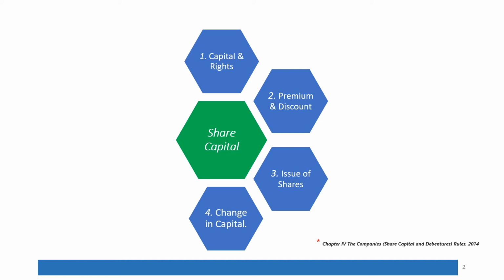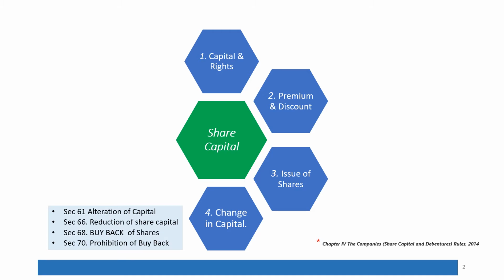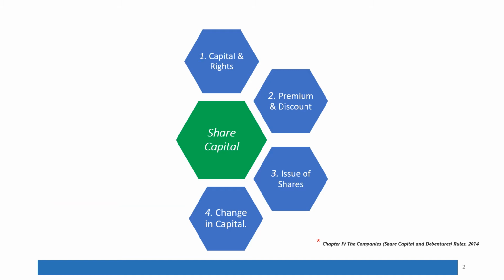And to end with, we will go into alteration of capital, reduction of capital, buyback of shares, and cases where there is a prohibition on buyback. This is an overall view of our scheme of things.